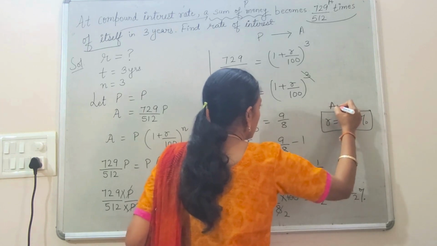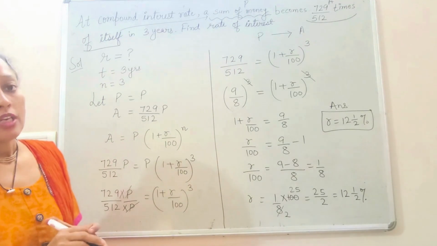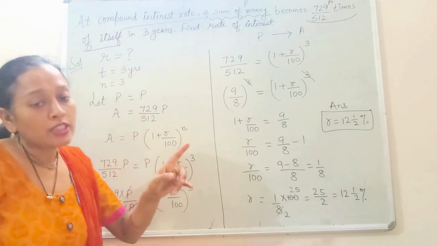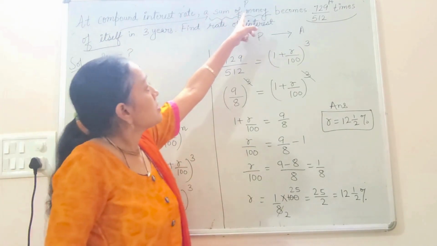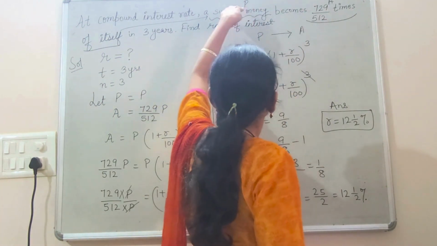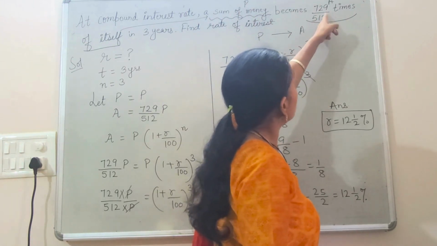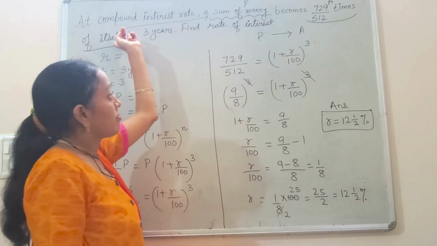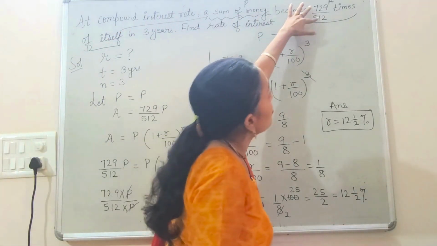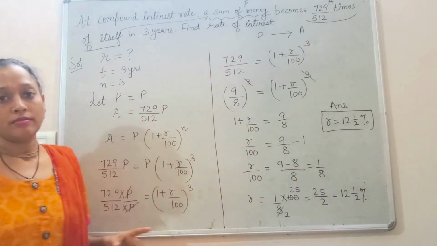This is your answer. I hope you understand it. This is a little tricky question, but the only thing you have to keep in your mind is that the sum of money is P, and it becomes the amount. So this is the principal, this is the amount. The amount is this much times of itself, meaning P. If any other number is given here, then also you should do it the same way. Okay.